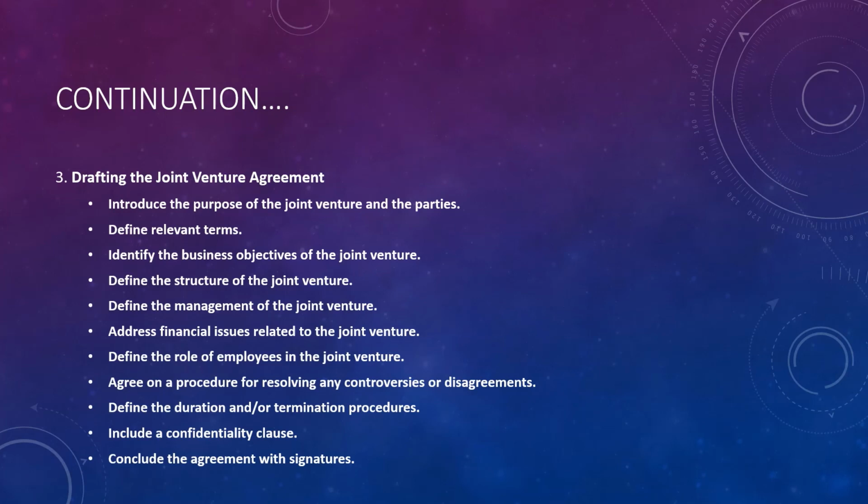And also they need to include the confidentiality clause. That means they have to maintain the secrets, otherwise what will be the penalty or punishment. And at the end, the agreement should conclude with signatures. Until and unless both the parties sign, the agreement is not valid. So they have to conclude the agreement with signatures.